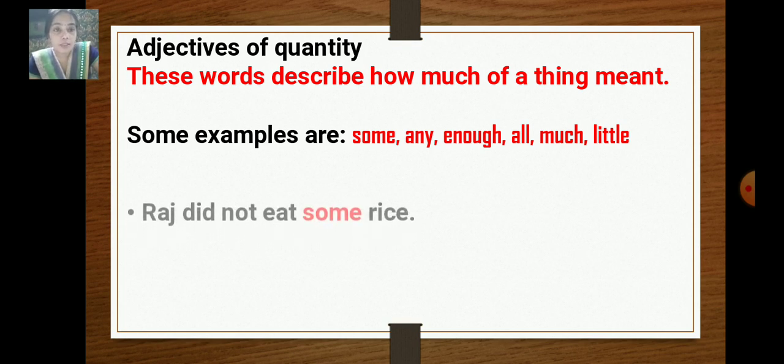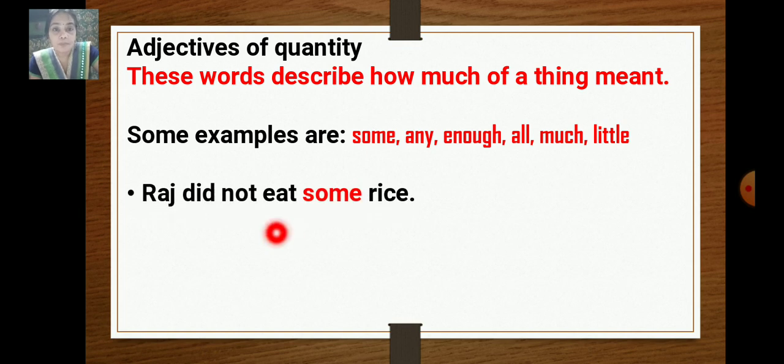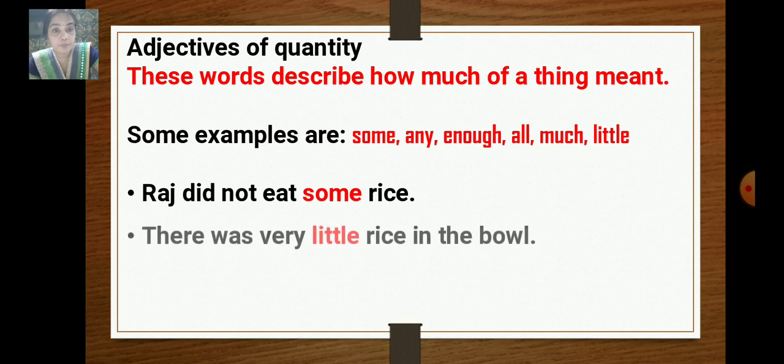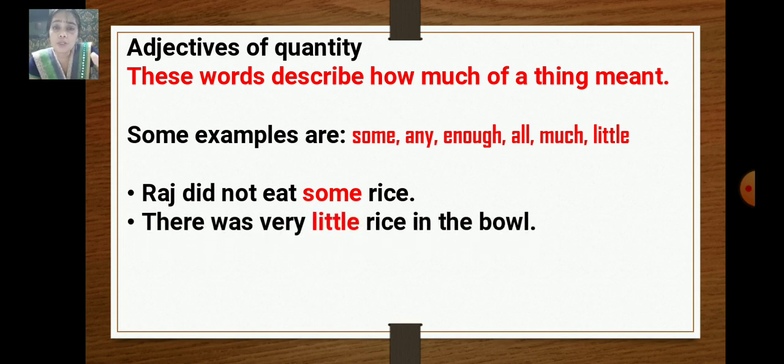So let's see some example sentences. Raj did not eat some rice. You can ask the question for yourself: how much rice did Raj not eat? Some. He did not eat some rice. So the word some is an adjective of quantity. Quantity means it shows the measurement. It describes the measurement.